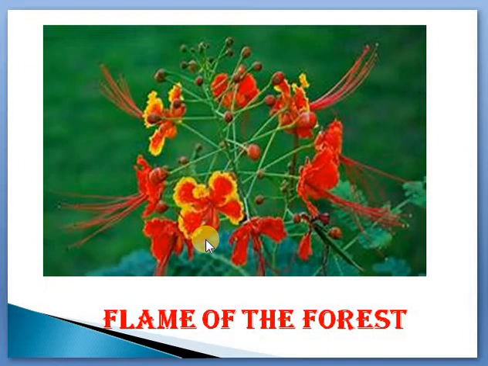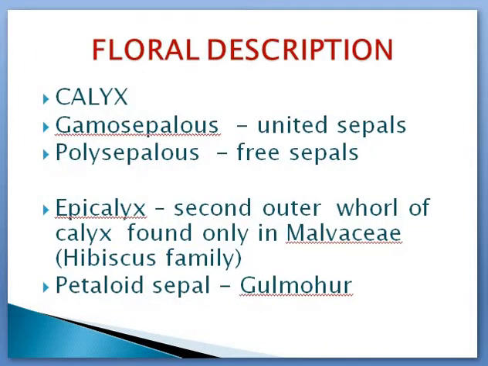So in floral description, the first part we are learning about calyx. So in calyx, you could see the sepals may be gamosepalous. That means the sepals are united, or the sepals may be polysepalous. There the sepals are free. And then we have one more extra whorl of calyx outer to the calyx, that is known as epicalyx. We can't see epicalyx in all the flowers, but we can see this epicalyx in only some members of plants. That comes under a group called Malvaceae. You can mention that as in hibiscus family too.